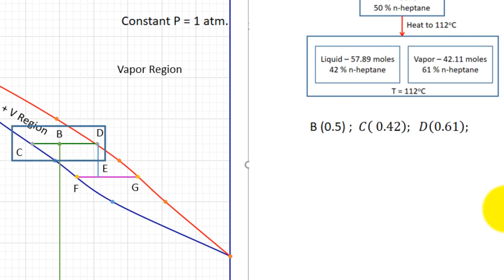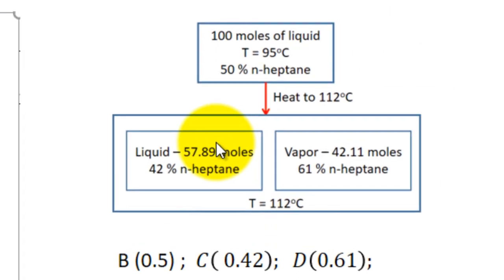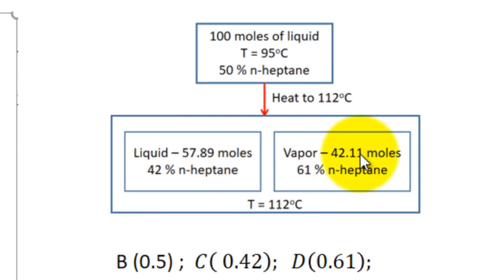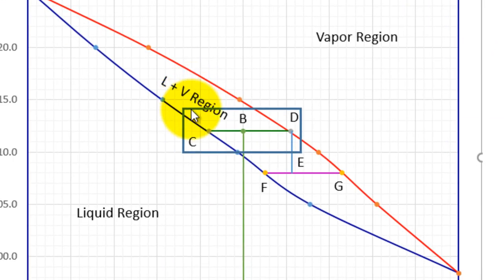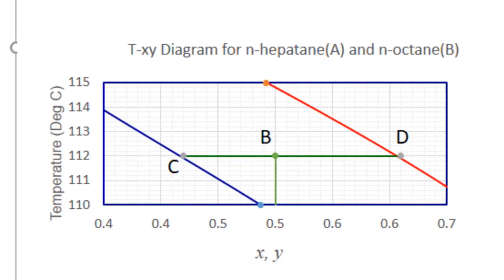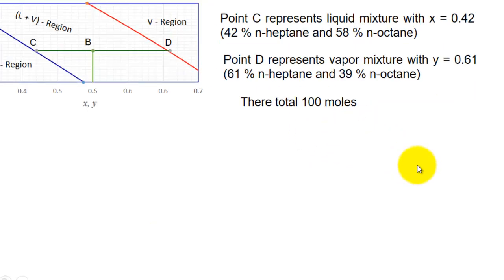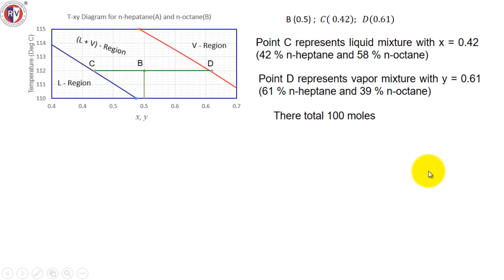Okay. Now, in order to understand how I have arrived at these values, let us apply the lever rule for this case. It's called the lever rule. So what I will do is magnify this portion and explain that lever rule. So here it is. This only is magnified here. So let us have a look at this and understand the lever rule. It is a repetition of that diagram.